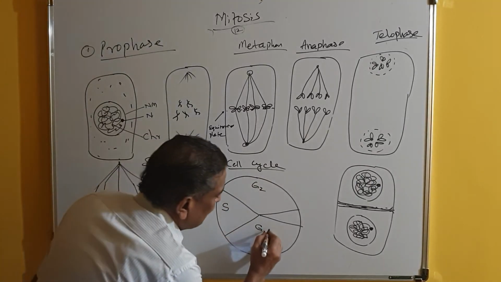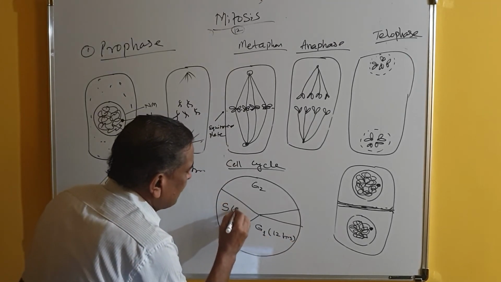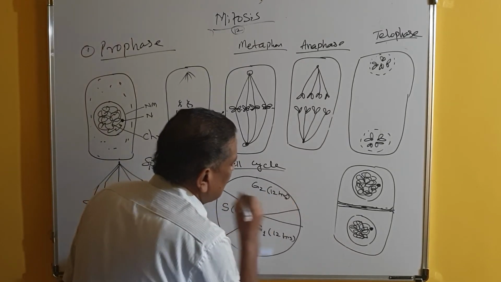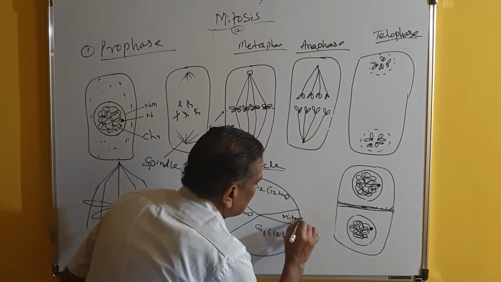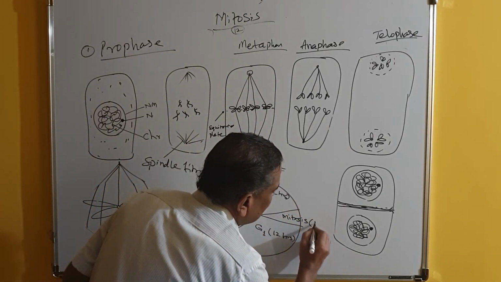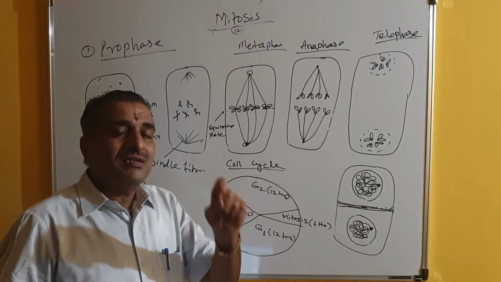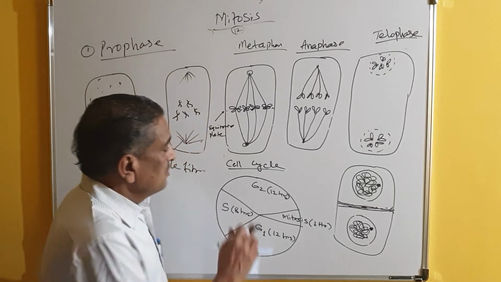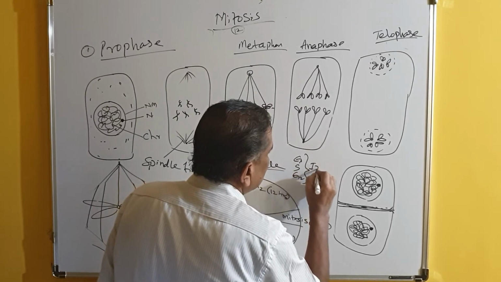G1 needs 12 hours. Yes, S needs 8 hours, and G2 also needs 12 hours. Please remember. And this is called mitosis, or meiosis. It requires only 1 hour. For 1 hour of work, the cell is preparing for 28 hours. So G1, S and G2 all together are called interphase.